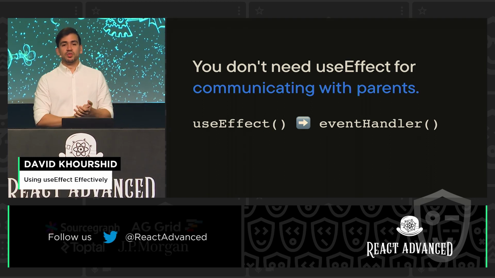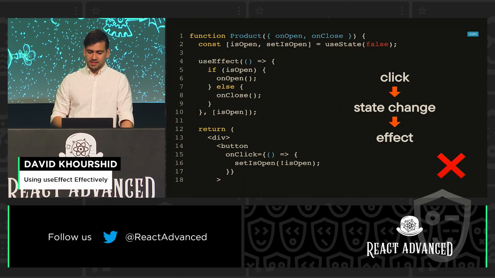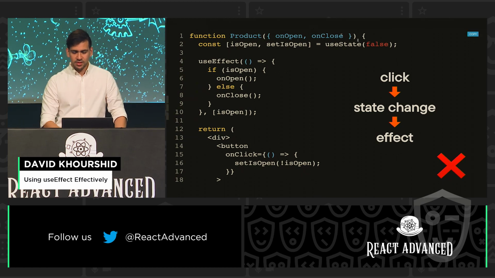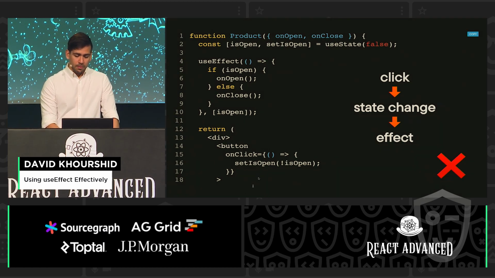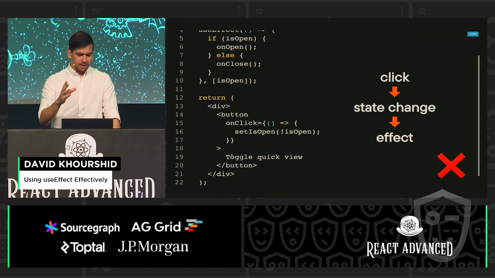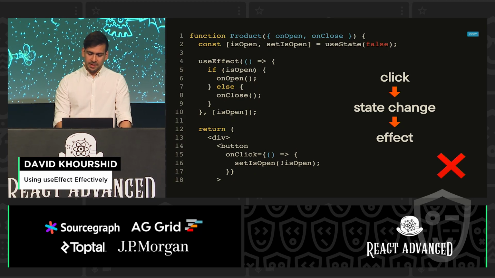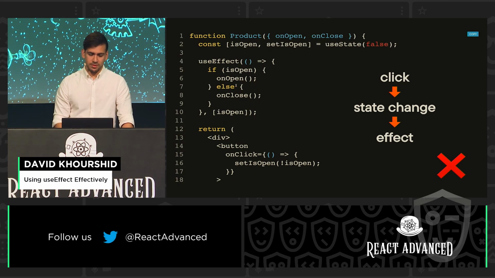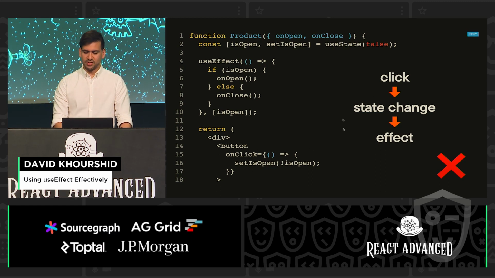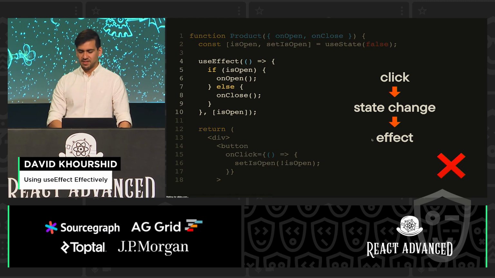OK. You don't need useEffect for communicating with parents. This is an interesting one that really highlights the indirection that's going on. So we have onOpen and onClose as props. And so whenever we open something here, like let's say that this is a product view, we change the state. And then depending on whether it's open or closed, we're going to call those props. And we're doing that by putting isOpen in a dependency, which is going to trigger the useEffect. So you could see here, we're clicking, state's changing, then we have an effect, lots of indirection.